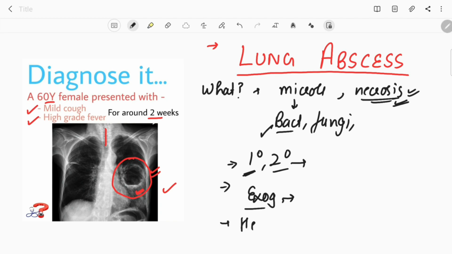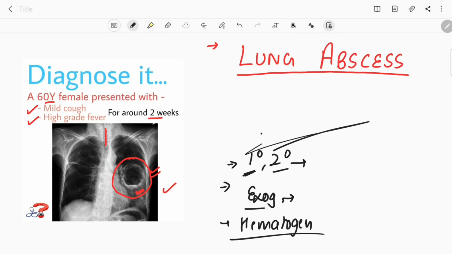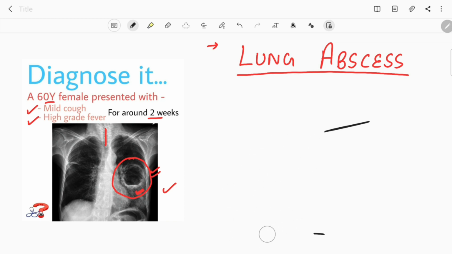Next is about this hematogenous route. Yes, the hematogenous route can also be a route for development of lung abscess. Now let's come to the next part, and in it let's discuss the diagnosis, how we diagnose this case of lung abscess. One is about this history.